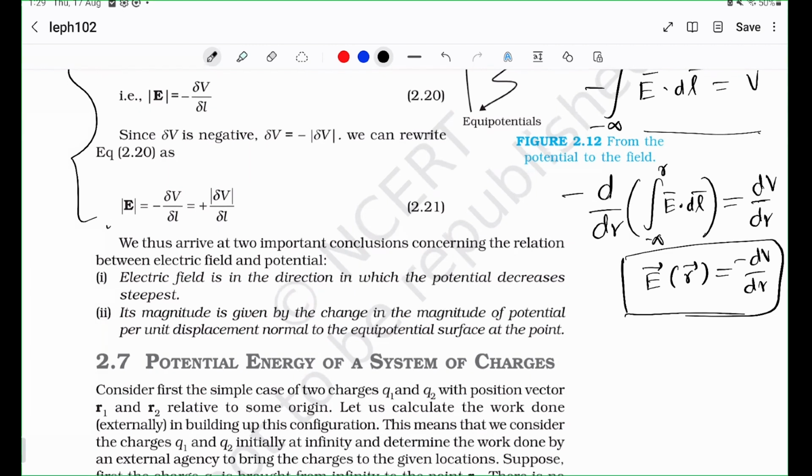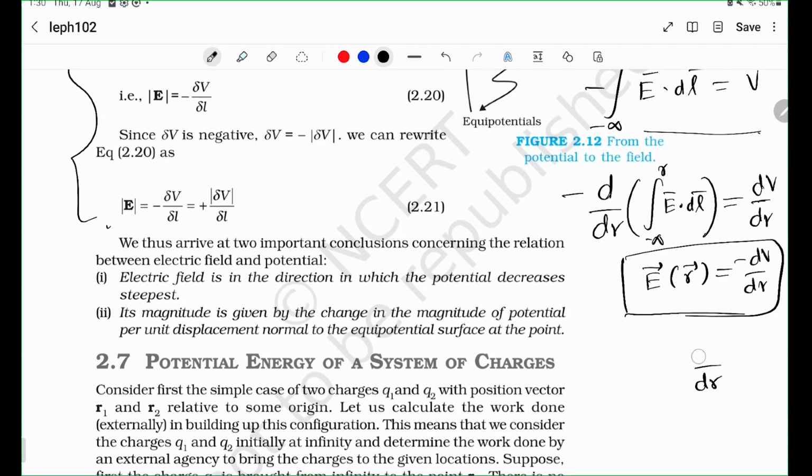Okay. Later, you will come to know that in 3 dimensions, this is replaced by something called a partial derivative and something called a gradient operator. But we are going to ignore that right now. All that matters now is that the electric field is the derivative of the potential with respect to R with a negative sign. Do not forget the negative sign.